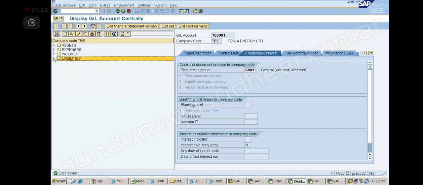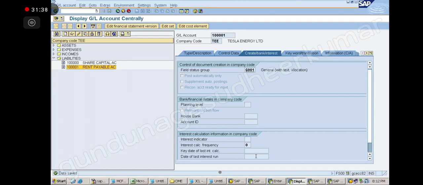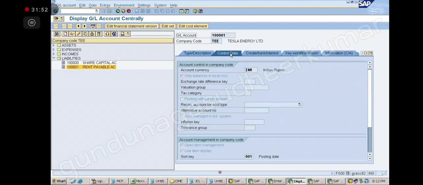Now, so I created this account, right? Rent payable account I have created. Good. In type description, what is left? Is there any changes in type description? No changes. Only the name is different. In control data we select open item. Correct. Okay. Sir, excuse me. Yes, sir. Is it possible to delete the income section?